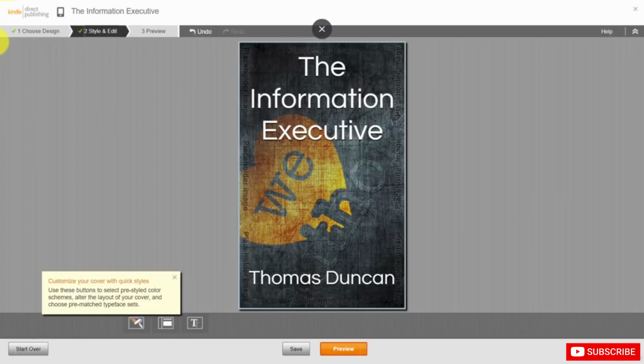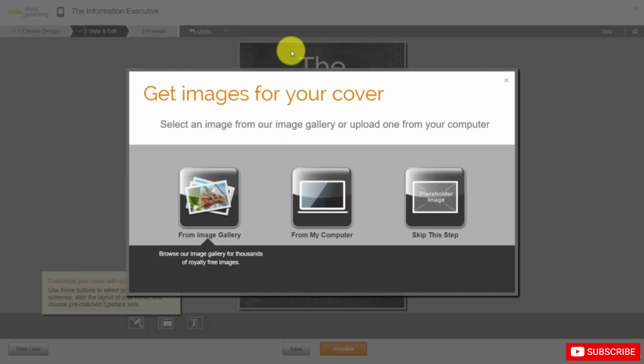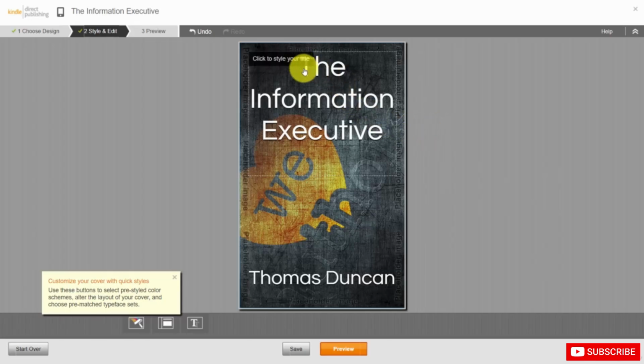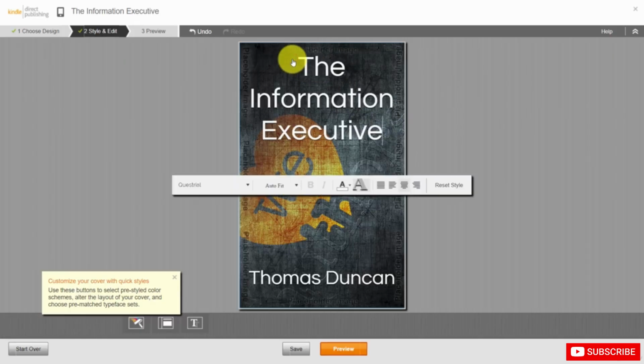For example, if we need to change the image, we can click to change the title, and we can click here to change the image in the background. And we can choose from the image gallery here or from our personal computer. If we want to change the title or the style, we can do that by clicking here.